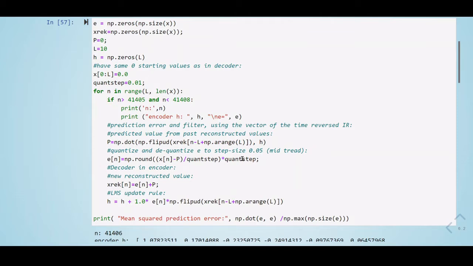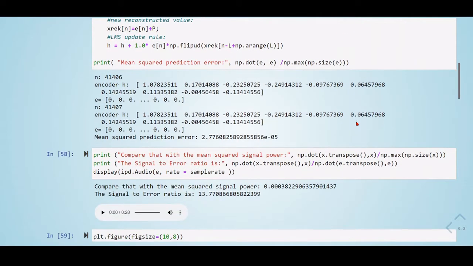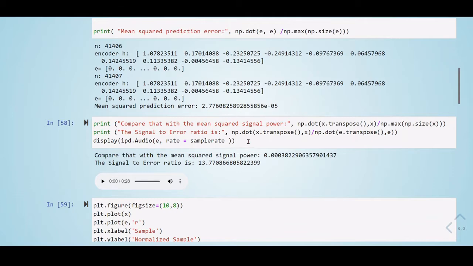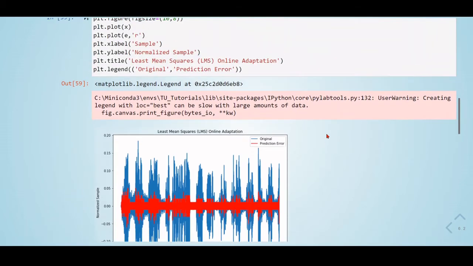So what we're doing here, and then we can compare the mean squared prediction error with the mean squared signal power. What we're doing in these steps here. Now we have here the original signal, the prediction error, and we can already see the quantization taking place.